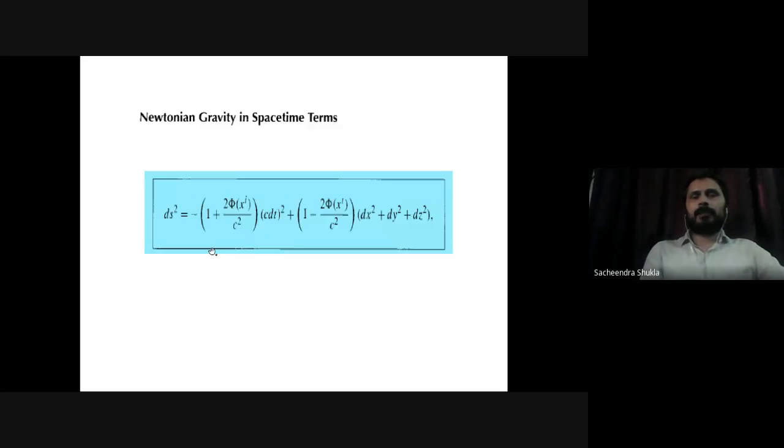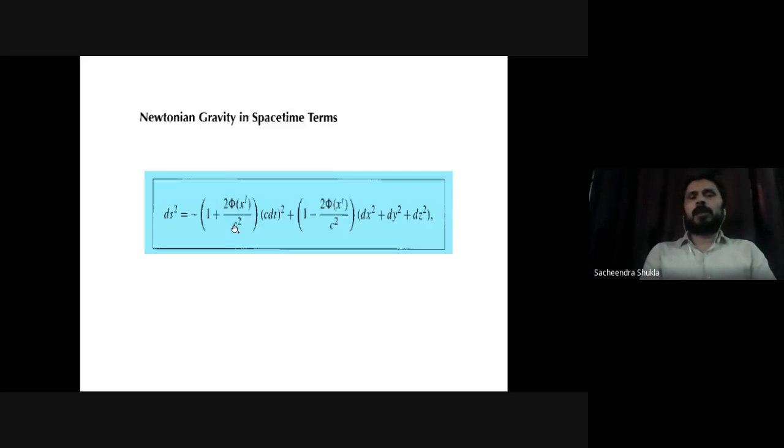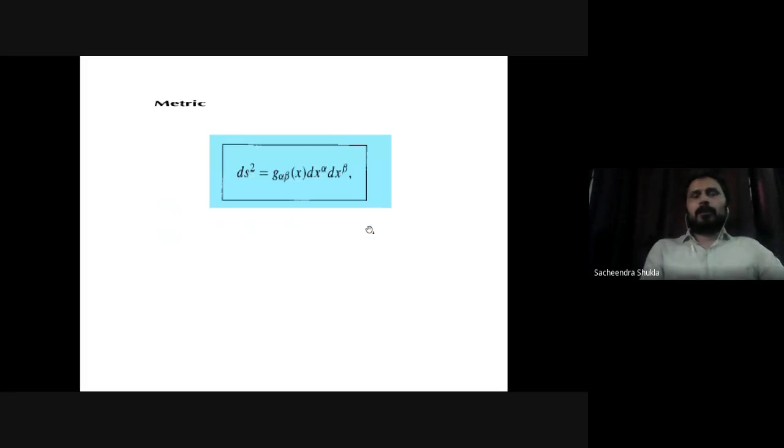In fact, this metric ds square that is written for Newtonian gravity can also be written like this. Only thing is I need to focus on what are the coefficients. So if I need to calculate the coefficients for this metric, the coefficients are g00, it is this component of dt square. Then we have g11, it is this component, g22, that is the coefficient of dy square, and g33, it is the coefficient of dz square. So overall, we can define the geometry of a surface by the line element, where the coefficients, that is the metric, give us a detailed structure of the surface.